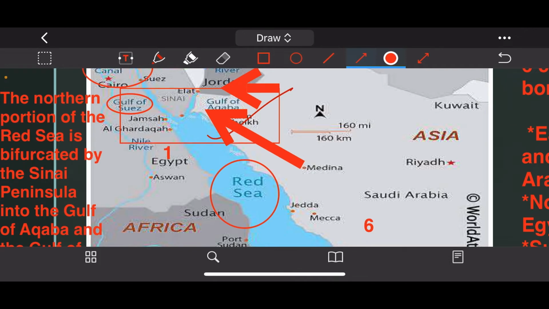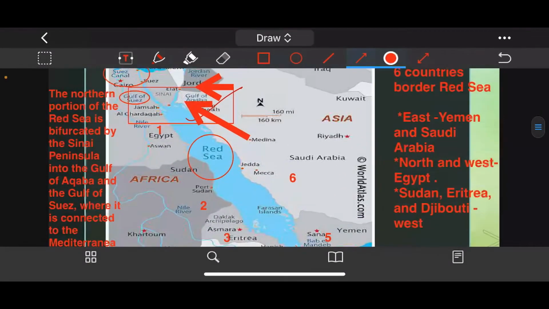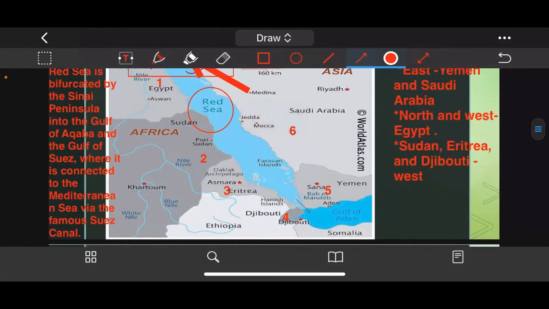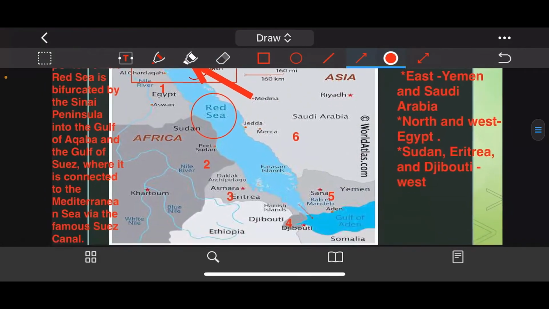Okay, so like you can see, Jordan, Israel, Egypt, and Saudi Arabia. Now let's see what the countries bordering the Red Sea are. I've marked all 6 countries that are bordering the Red Sea, and there are numbers on the map for easy accessibility.